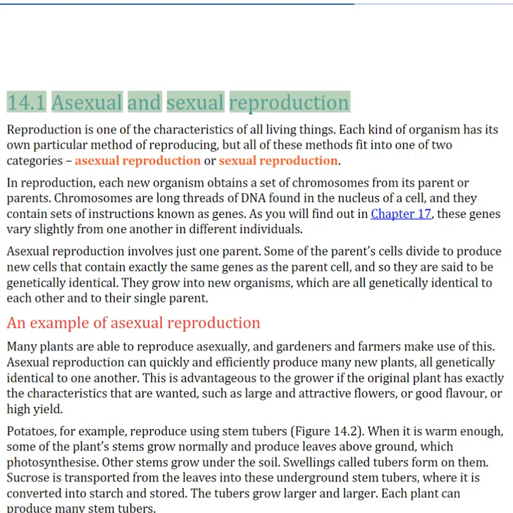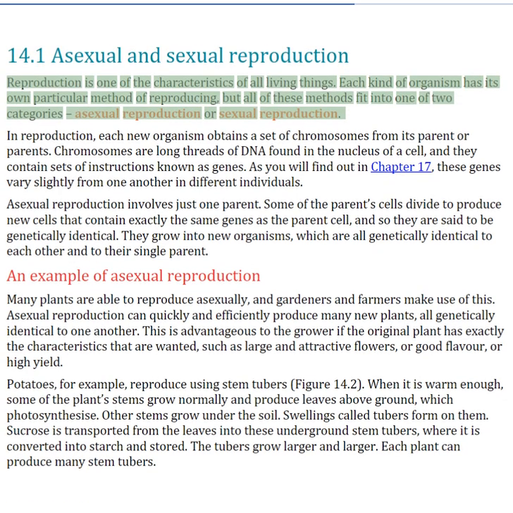14.1 Asexual and Sexual Reproduction. Reproduction is one of the characteristics of all living things. Each kind of organism has its own particular method of reproducing, but all of these methods fit into one of two categories, asexual reproduction or sexual reproduction.